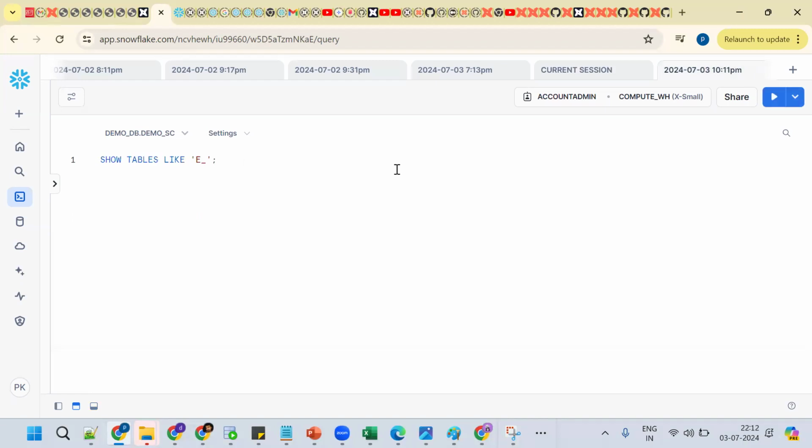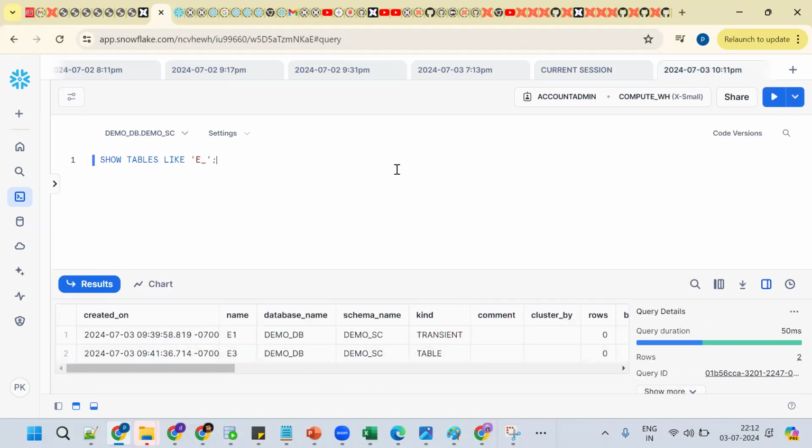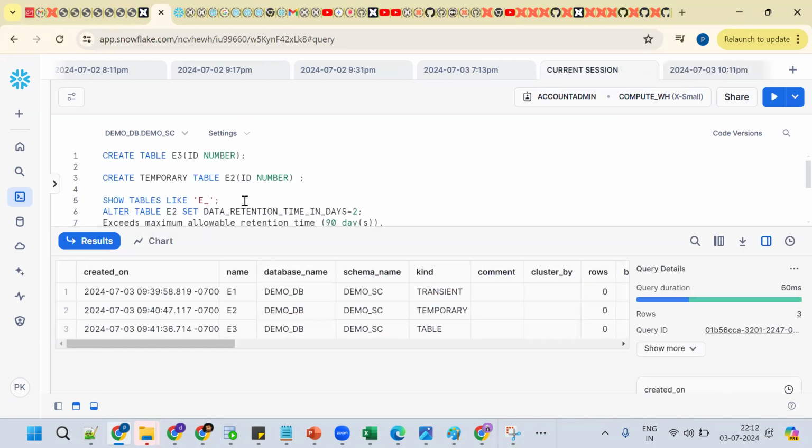Now try to execute. Now see what happened. How many entries came? 2. So what are the objects? Permanent table and transient table we got. Which table is not available? The temporary table. Remember, this is one session and this is the other session. Conclusion is that what?